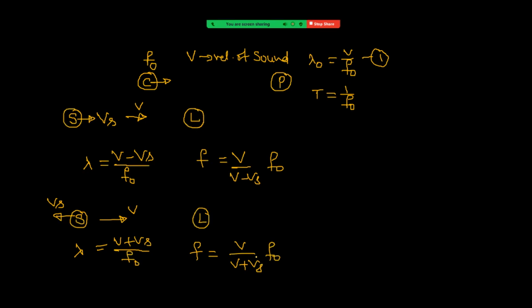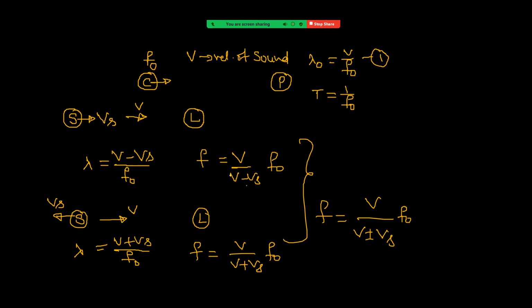That means if you want to generalize, this frequency can be taken as F equal to V by (V plus or minus Vs) into F naught. We take minus when the source moves towards the listener. When the source moves towards the listener, the listener observes more frequency.